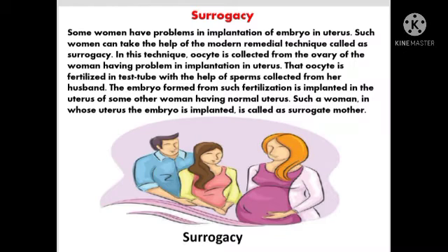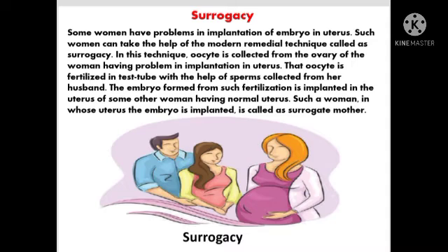So, what is done? Oocytes are collected from the ovary of that woman, then that oocyte is fertilized in the test tube with the help of sperms collected from her husband. Then, after the fertilization takes place in the test tube, when the embryo is formed, that embryo is implanted in the uterus of some other woman having a normal uterus.